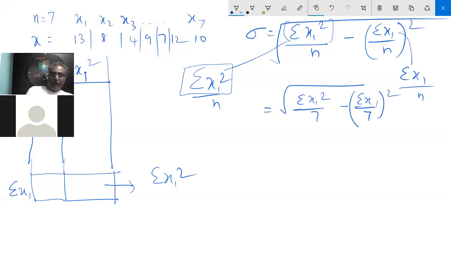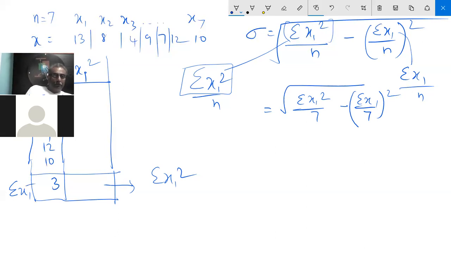N is already given; you only have to find sigma x of I squared and sigma x of I. First you are finding sigma x of I: 13, 8, 4, 9, 7, 12, 10. You have to add up everything. If you add up 7, 8, 9, 18, 19, 20, 21, 22, 22 plus 8, 33.